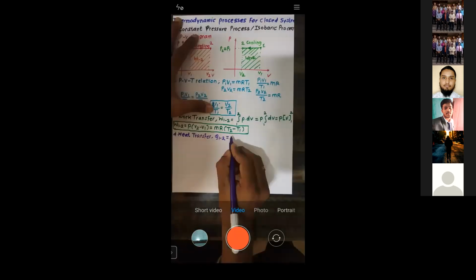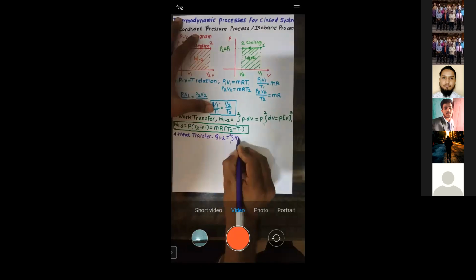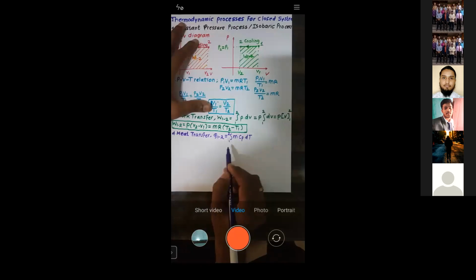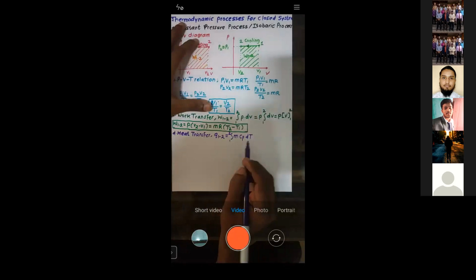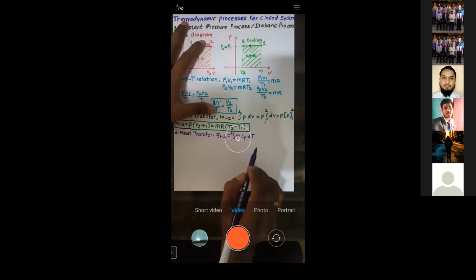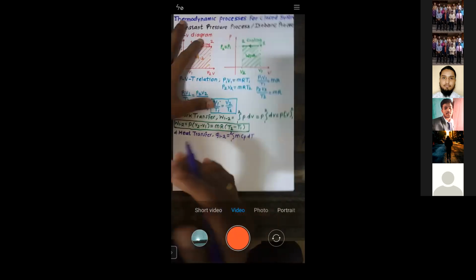So the formula is integration 1 to 2 of m into Cp into dT. The reason is heat is transferred at a constant pressure. You can see Cp is there. So whenever heat is transferred at a constant pressure, the formula is mCp. If it is at a constant volume, the formula is mCv. That we will see in the next lecture.